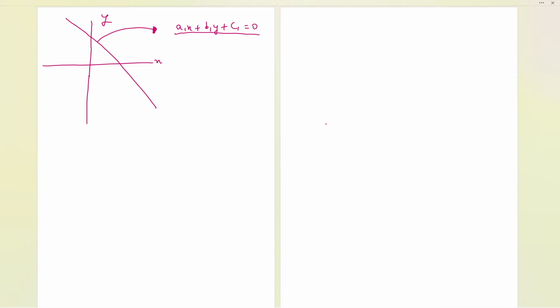Now this is the straight line. Suppose a second line is coming out over here, crossing it and intersecting at a single point. Can I write the equation of this line also? Yes. So let us write a2x plus b2y plus c2 equals 0. And you can see that only the constants we are changing, c2, c1, a1, b1, like that we are changing.